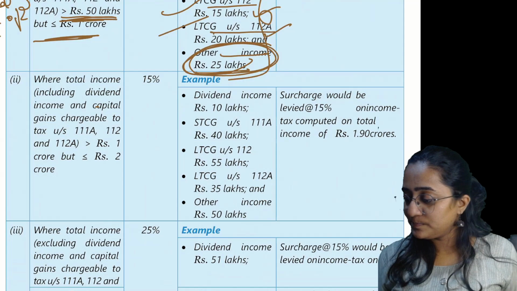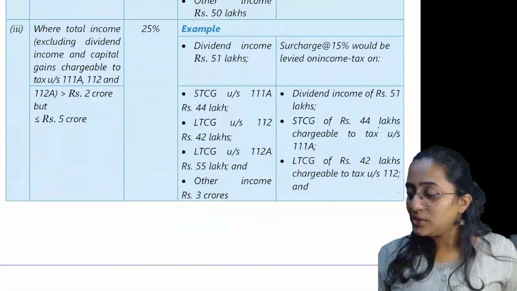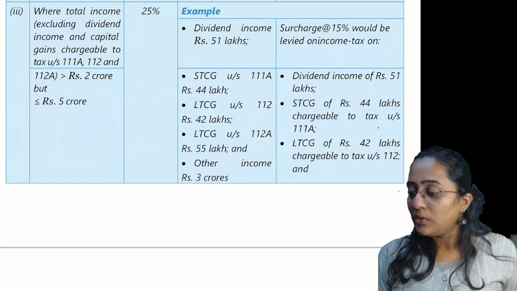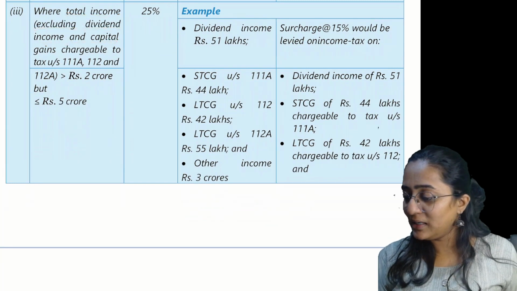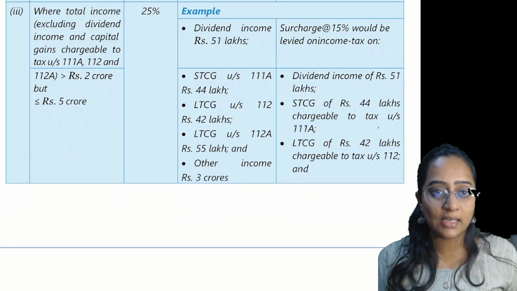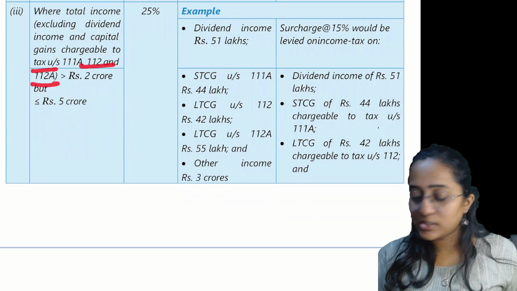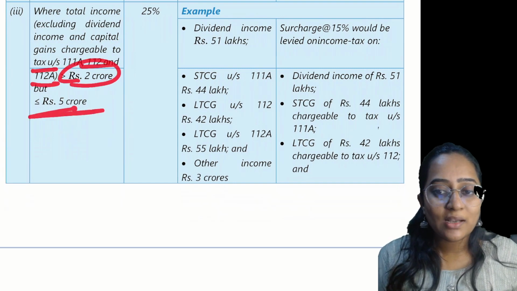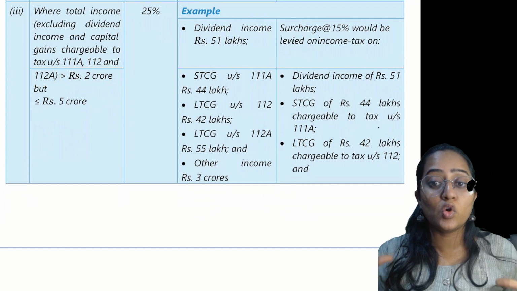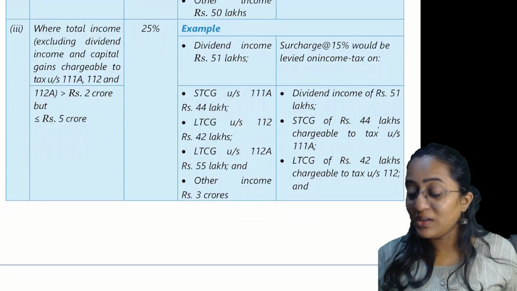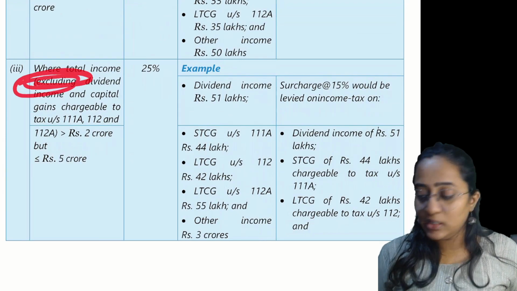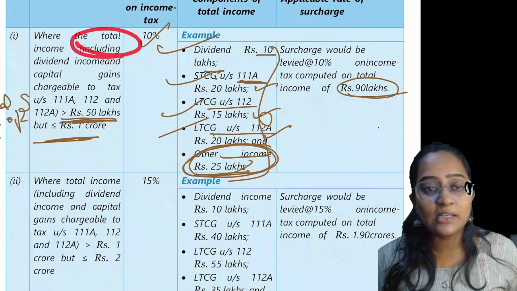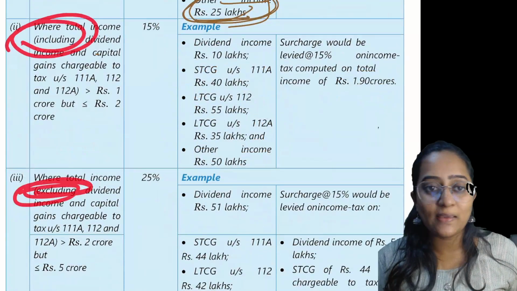15%. Done? Now, next, where your total income excluding the dividend income and the capital gains chargeable to tax under section 111A, 112 and 112A is greater than 2 crore but less than or equal to 5 crore. Now, see the point. In these 2 points wherever you have seen, it is including.